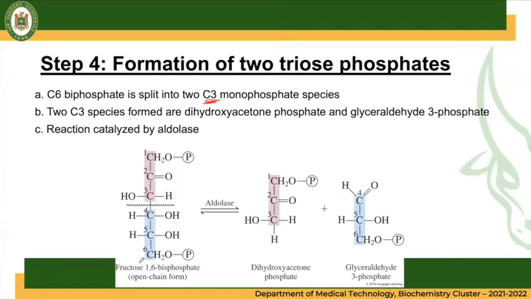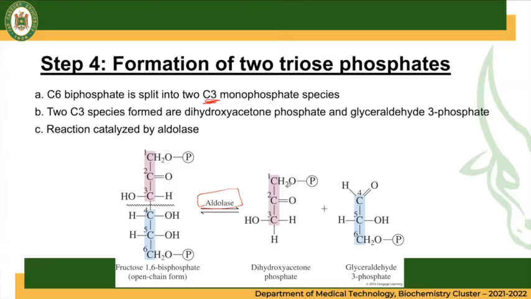So your fructose 1,6-bisphosphate is being cleaved or split by the enzyme aldolase into structures such as dihydroxyacetone phosphate and glyceraldehyde 3-phosphate. So again, this is a reversible reaction.